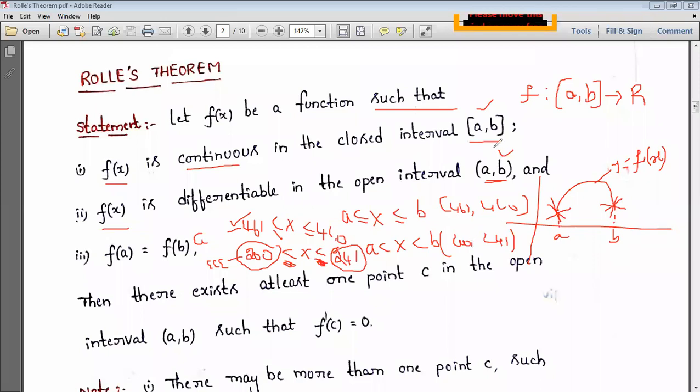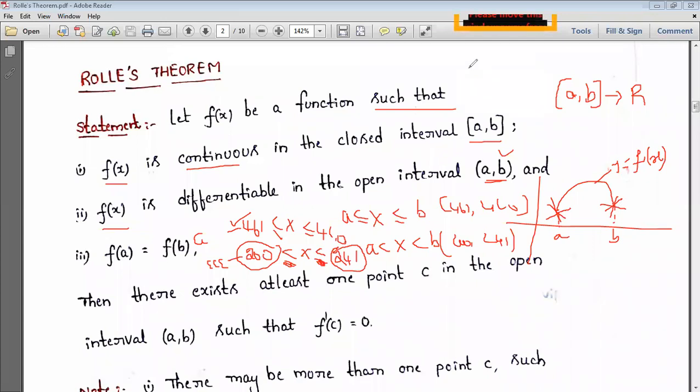So a closed interval includes those points, and an open interval excludes those points. And why are we not choosing a closed interval for the derivative? Multiple tangents exist at the starting and end points, so we are not considering those points. We are discussing derivatives only between those two points. But continuity is from start to end, that is why it is a closed interval here.